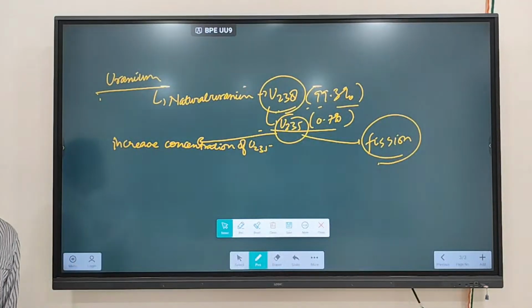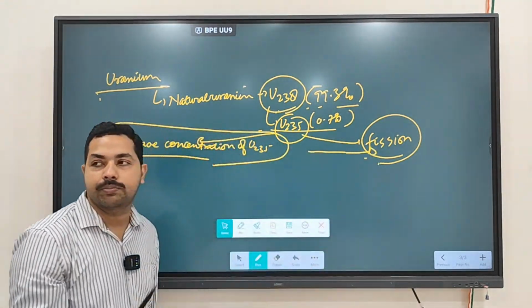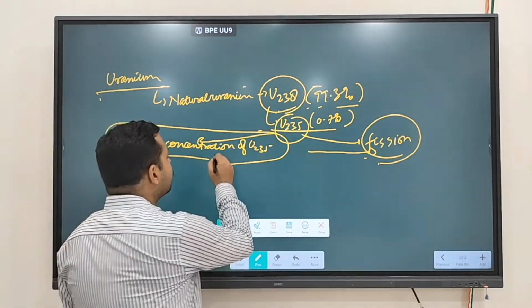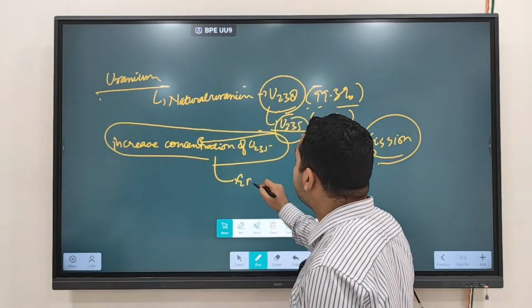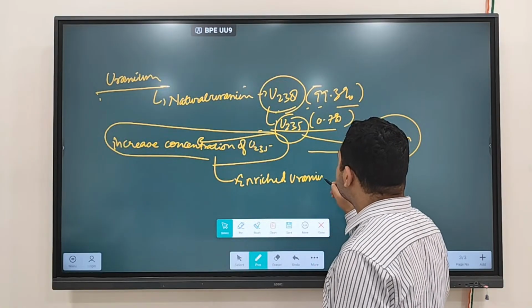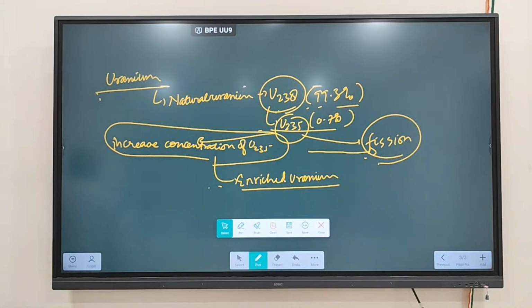So we need to increase the concentration of U-235, because it is U-235 that is going under the fission process. The process of increasing the concentration of U-235 is called enriched uranium.